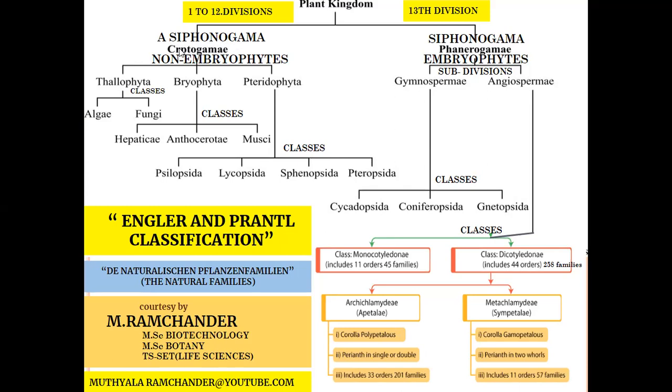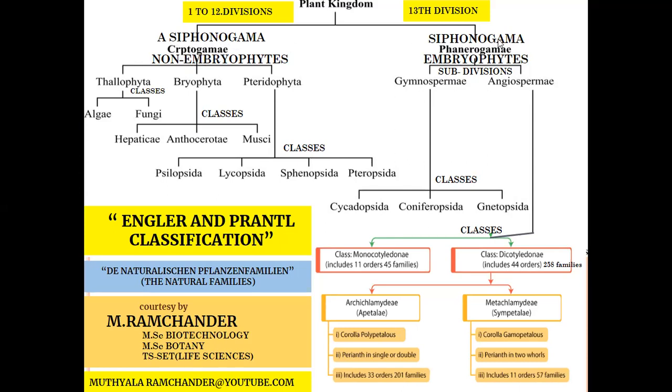These plants are also called cryptogams. They are also called non-flowering plants. Cryptogams means non-flowering plants. They are also called non-embryophytes. Embryos are not formed during the life cycle of these plants.